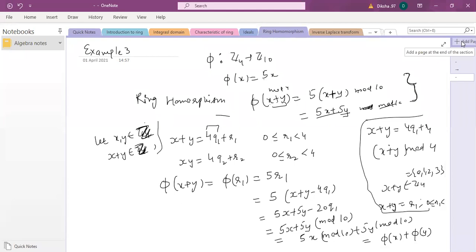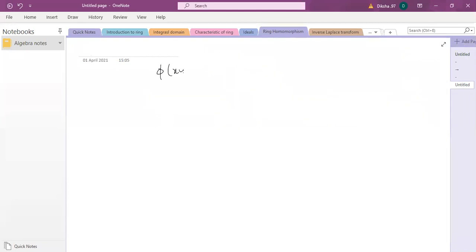So very quickly you can go to the next property, the product. For the product we also assumed that x into y is a number 4q2 plus r2. So this is going to be phi of r2 only, because the same phi is being applied mod 4, so it will be just r2. And phi of r2 is 5 times r2, and 5 times r2 is going to be xy minus 4q2, because that's what we assumed.